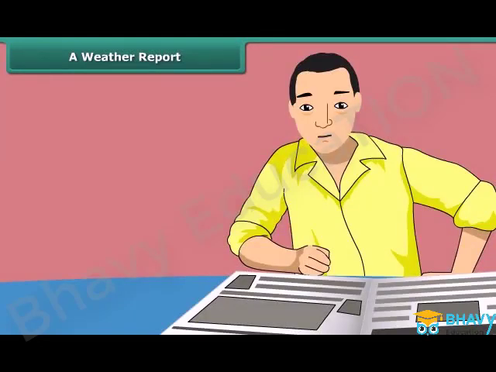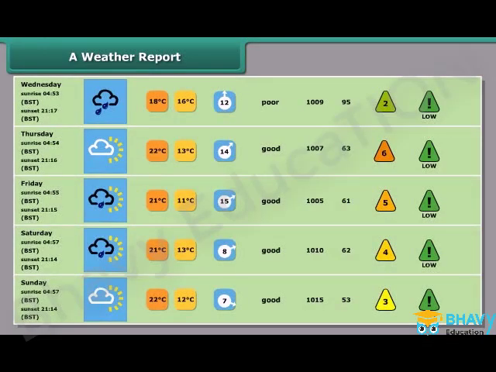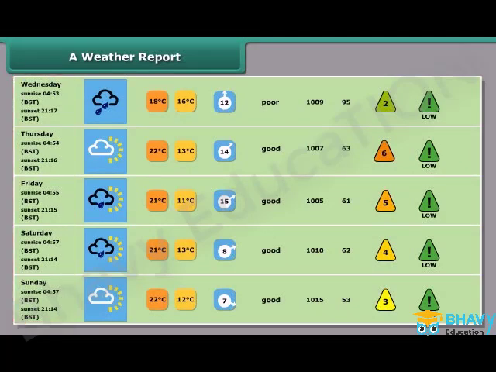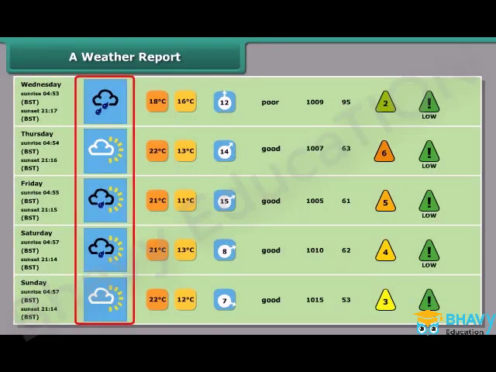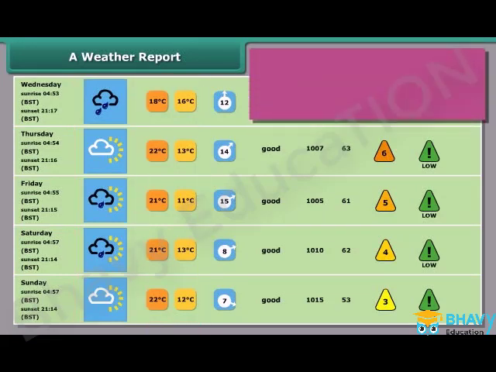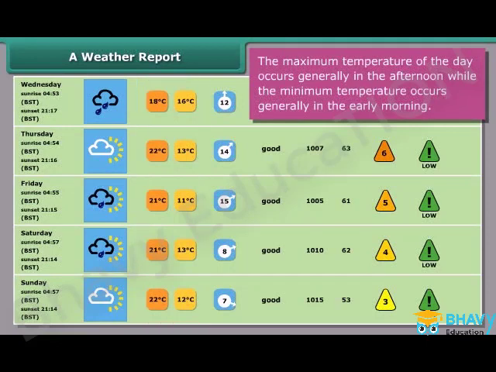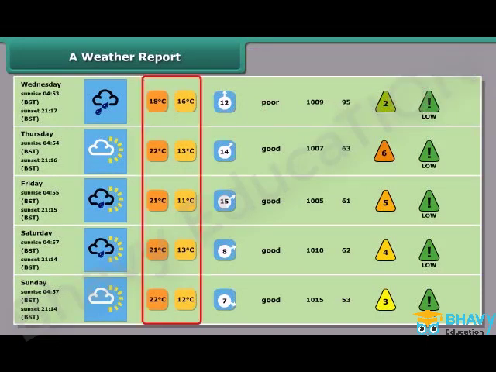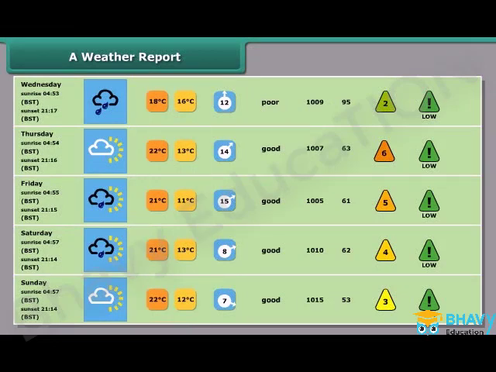Rachel is looking at a weather report in the newspaper. Here is a weather report for you. As you can see from the report, date, month and days are given in the first row of the table. In the second row, the weather of the respective day is shown. In the third row, minimum and maximum temperatures of the day are shown. These minimum and maximum temperatures are recorded by special thermometers called maximum and minimum thermometers.